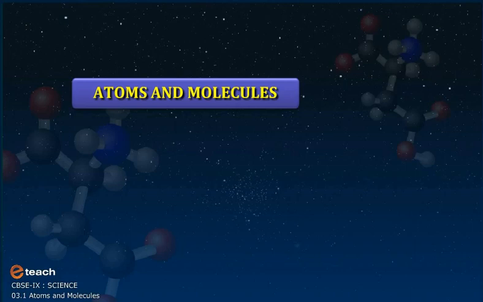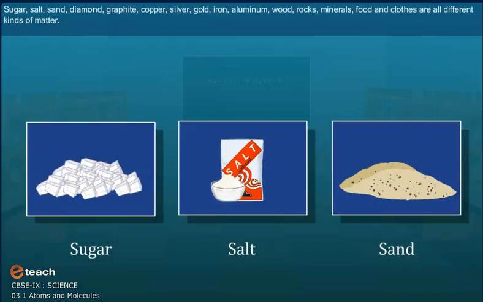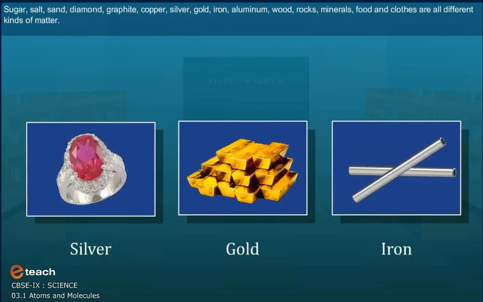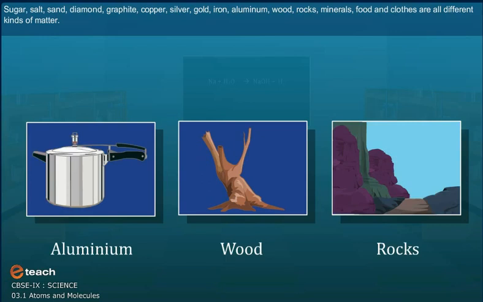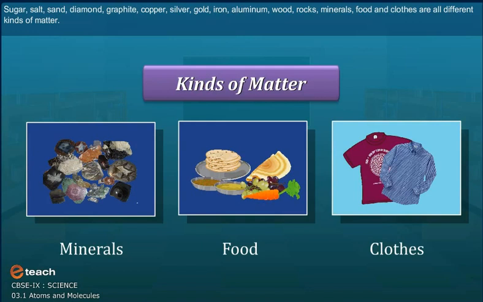Atoms and molecules. Learning about atoms and molecules. Sugar, salt, sand, diamond, graphite, copper, silver, gold, iron, aluminium, wood, rocks, minerals, food and clothes are all different kinds of matter.